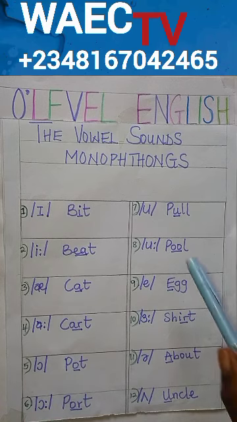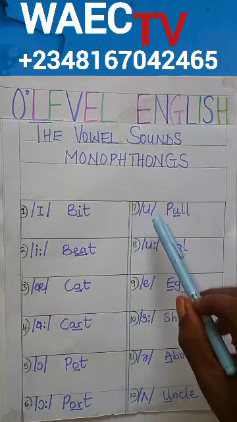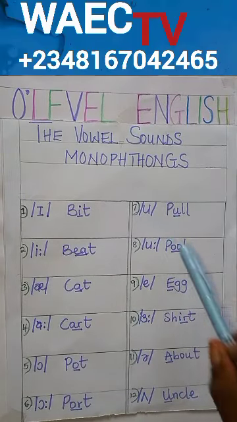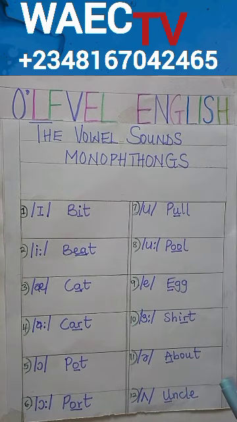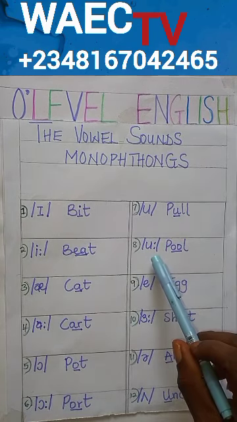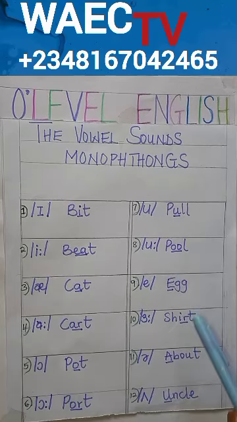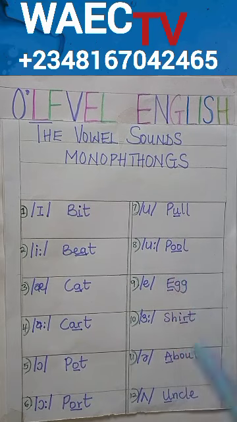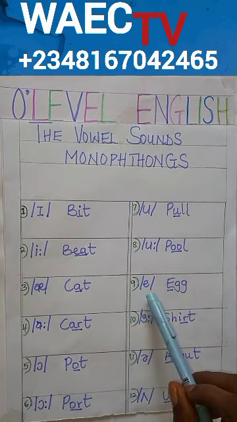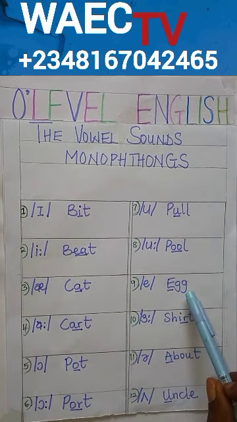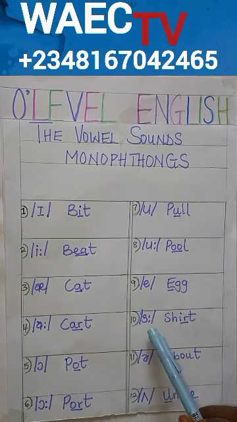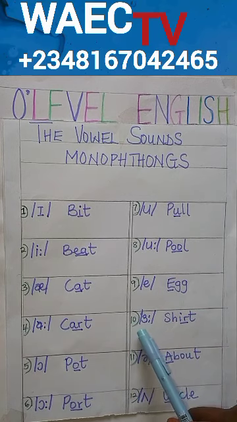Number 7, U, as in pull. Number 8, U, as in pool. This is the short U sound, and this is the long U sound. Number 9, E, as in egg. Number 10, this will be the long sound, as in shirt. Then 11,